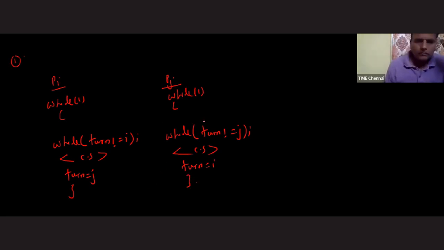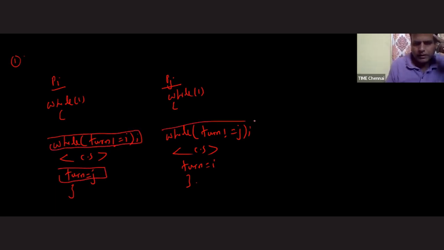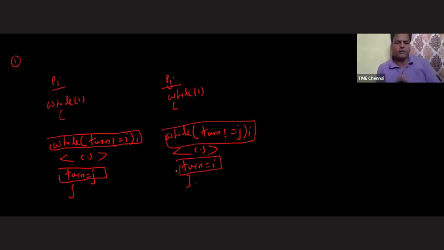See here. Every algorithm has two parts. One is the entry section and the other is the exit section. So this is the entry section, the upper side of the critical section, and the lower side is the exit section. Okay, fine. Now let's see, sir, what will happen. The first one which we are going to check is mutual exclusion, whether it is guaranteed or not. Because so many stories I have said about progress and bounded waiting, but here we will prove all those stories. Okay, fine. Now please pay attention to this.